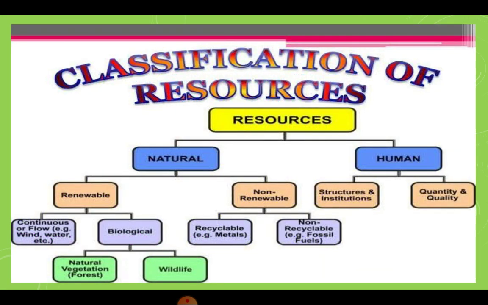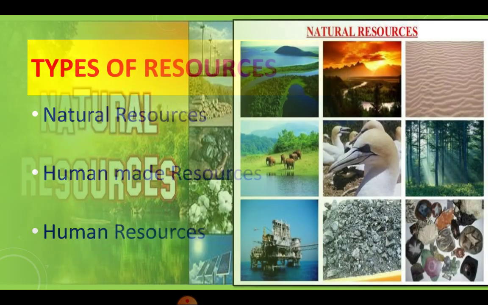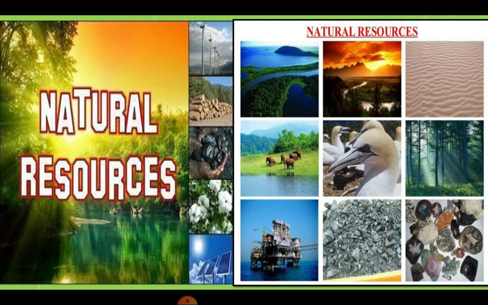The classification of resources, the chart that you have to remember. What are the different classifications of the resources? The main types of resources are natural resources, human-made resources, and human resources. These are the natural resources. How beautiful are the natural resources?